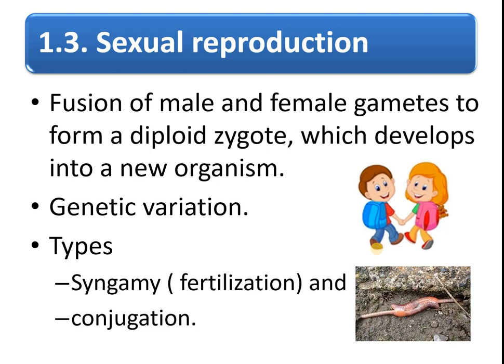What is the meaning of sexual reproduction? Sexual reproduction involves the fusion of male and female gametes to form a diploid zygote which develops into a new organism. Here you can find genetic variation. What are the types of sexual reproduction? Syngamy and conjugation. What is syngamy, or we can call this fertilization? Here the fusion of male and female gamete is called syngamy or fertilization. What is conjugation? It is a temporary union of two individuals of the same species.